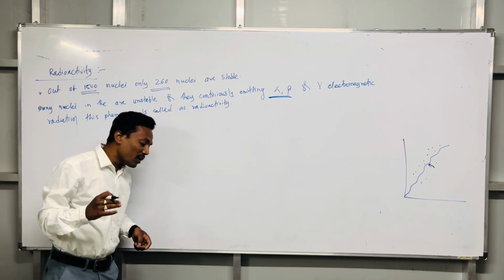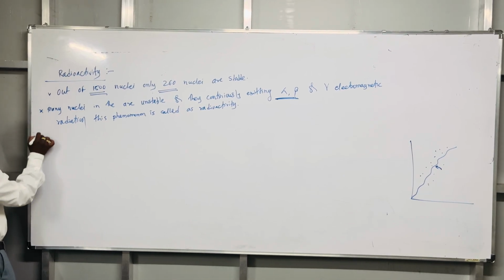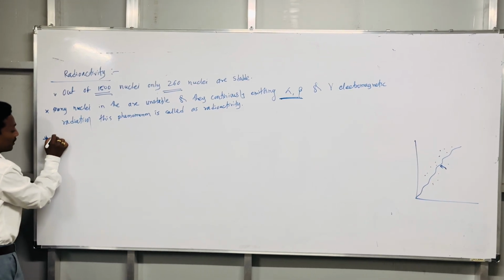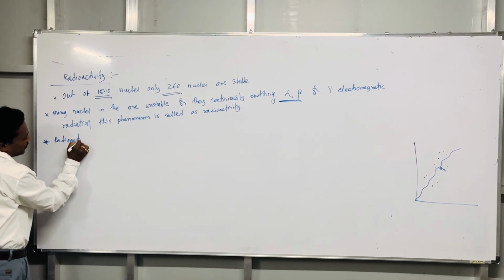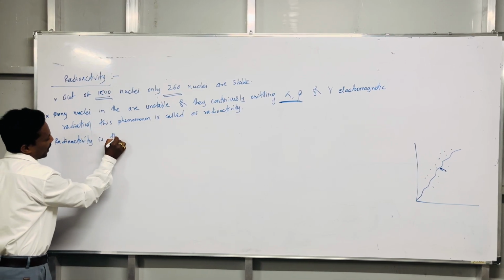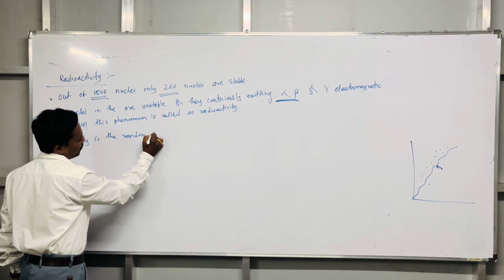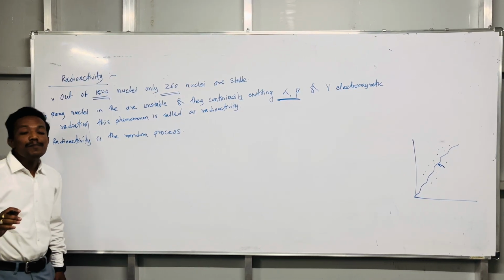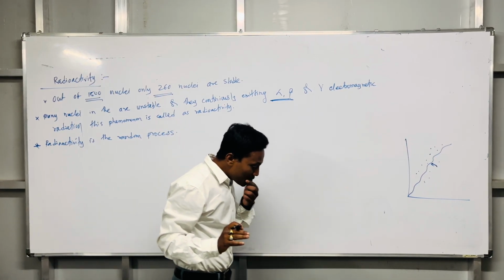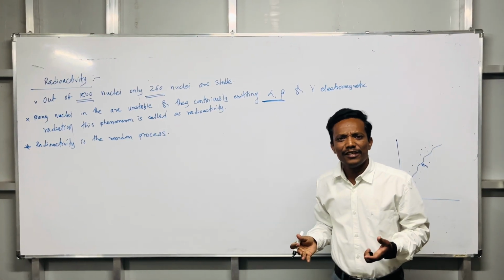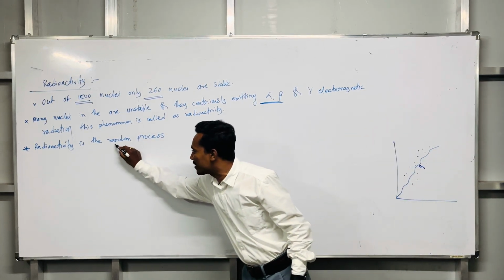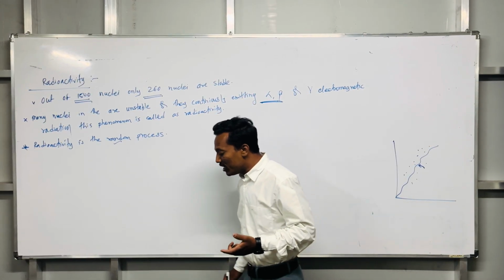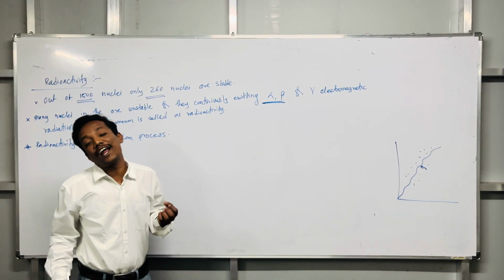Another important aspect of radioactivity, star number 3: radioactivity is a random process. Important point, note that radioactivity is a random process. So what is meant by a random process? A random process means the process which occurs naturally. There is no need of an external factor, and that we call a random process, and all radioactivity is a random process.